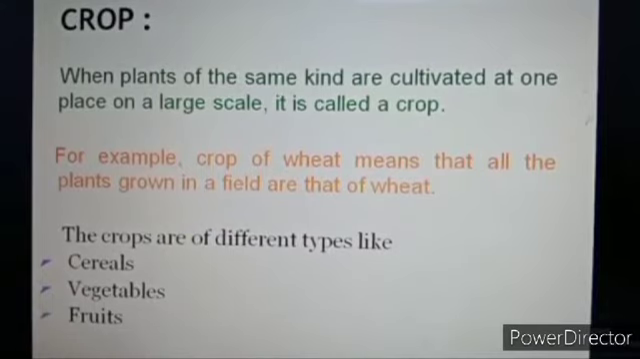India is a vast country. The climatic conditions like temperature, humidity, and rainfall vary from one region to another. Accordingly, there is a rich variety of crops grown in different parts of the country.